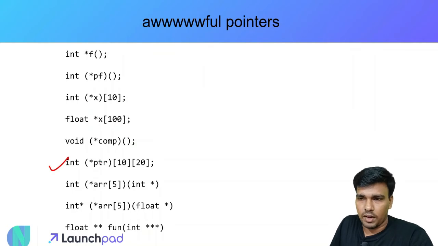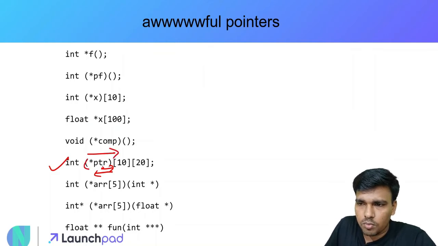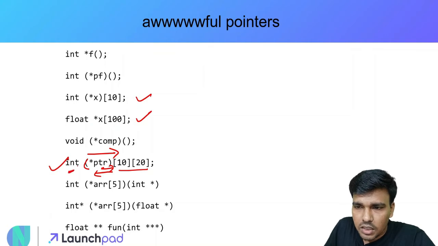अब ये थोड़ा complex होने वाला है. Okay, so PTR will go towards the right and then we'll make a left movement. And once we encounter this opening brace, we again start moving towards the right. So, कैसे करेंगे इसे? PTR is a pointer to what? Now, अभी हमने देखा था यहाँ पर और यहाँ पे क्या था? There was just a single array, one dimensional array. But यहाँ पर क्या है? This is a two dimensional array. So, how do I write this? PTR is a pointer to a two dimensional array of size 10 cross 20 of integer data type.